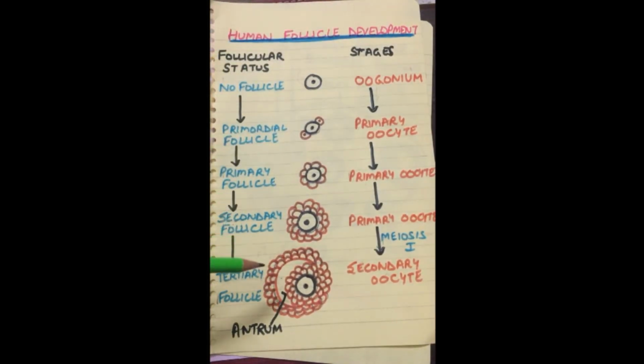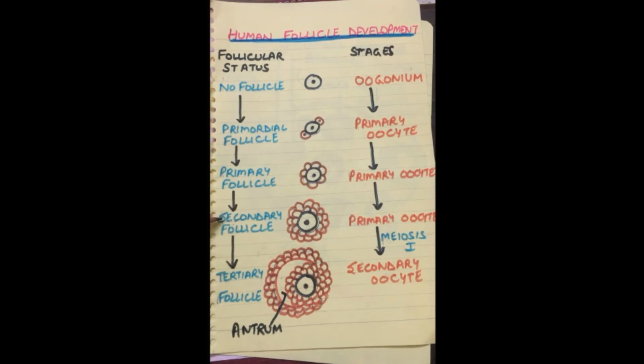Later, a fluid-filled cavity appears between the oocyte and the granulosa cells. That fluid-filled cavity is called antrum. Now this follicle will be called tertiary follicle. Simultaneously, the primary oocyte has undergone meiosis 1 to form the secondary oocyte. So it is the secondary oocyte which is surrounded by many granulosa cells. Apart from that, it has a fluid-filled cavity called antrum.